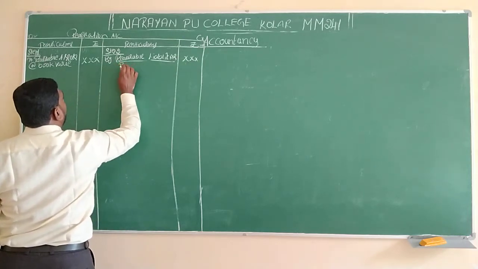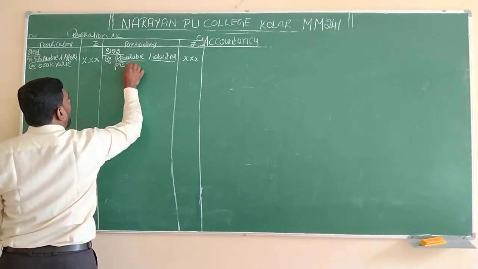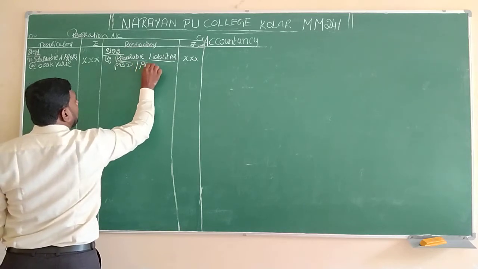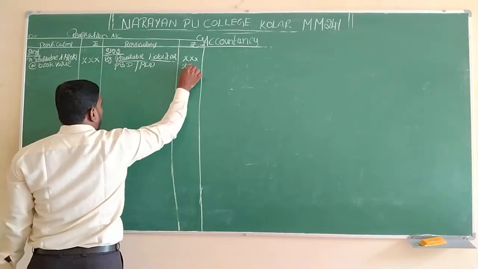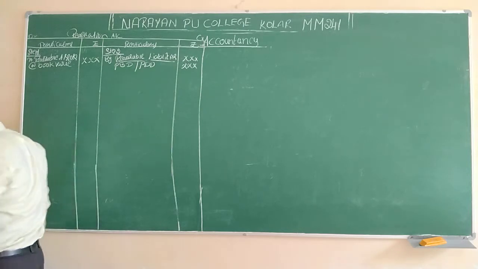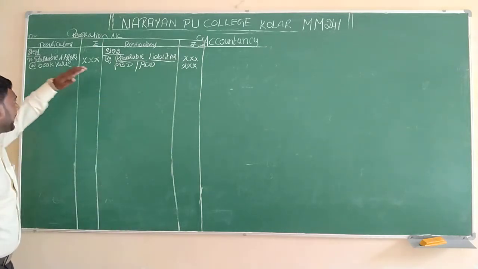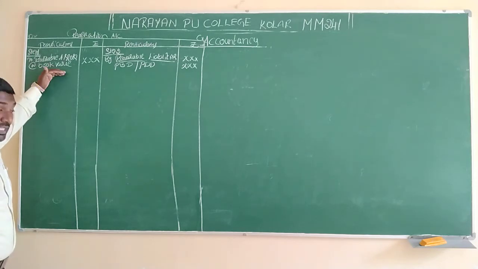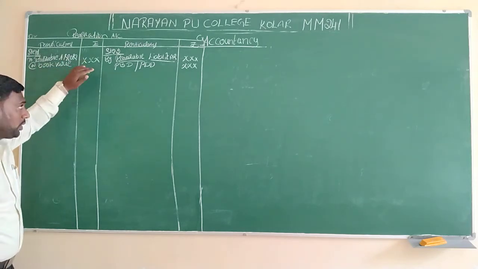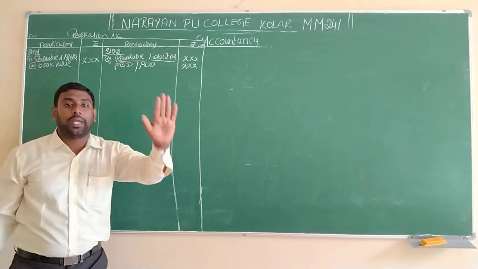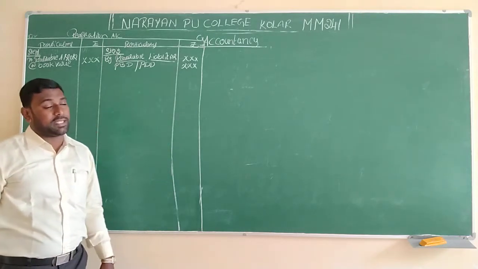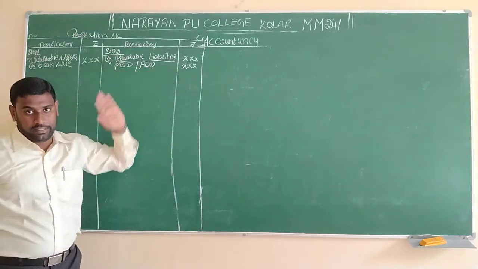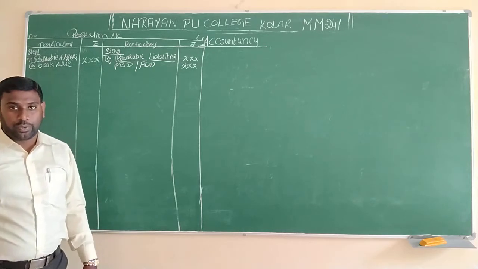In that, if PBB or PDD is given, that also will be written here. The liabilities are the amounts the company has to pay to outsiders, and those are considered here. We should write step number 1 and step number 2 like this.